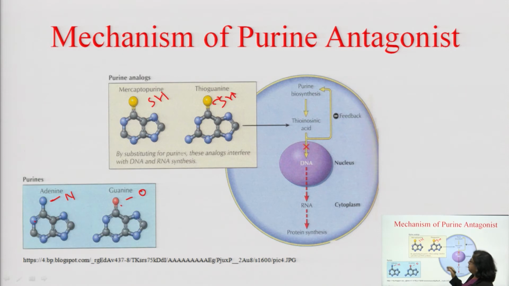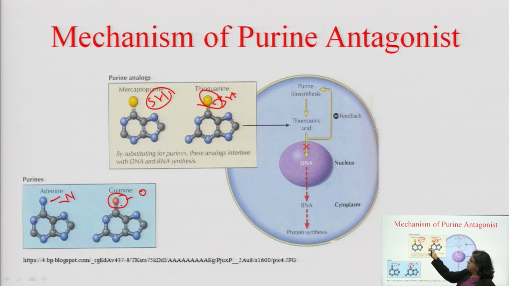If you compare mercaptopurine with adenine, you will find the skeleton is the same, the only difference is that here an amino group is there, here a mercapto group is there. If you compare guanine with thioguanine, you will find a mercapto group here, oxygen attached here, and the rest of the skeleton is similar.